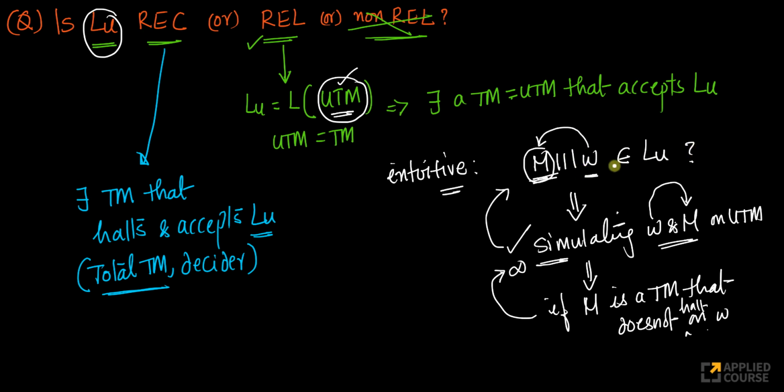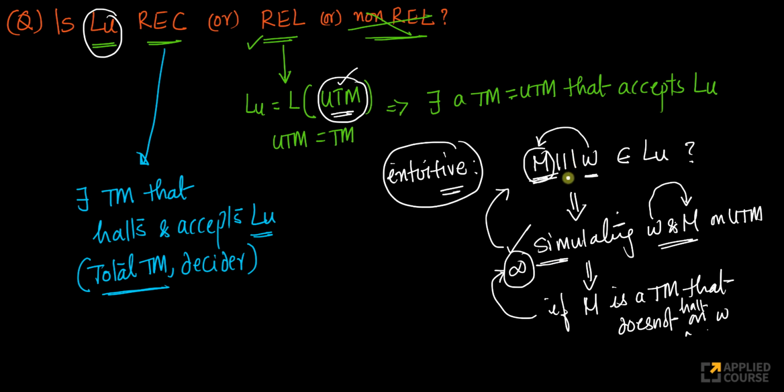Which means if this Turing machine gets stuck in an infinite loop, there doesn't exist a total Turing machine, because a total Turing machine should always halt. This is one intuitive way of arguing about the language LU being recursive. But again, this is just intuitive. This is more of a commonsensical perception of it.